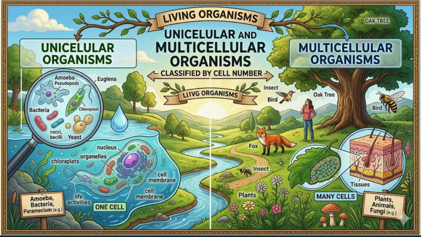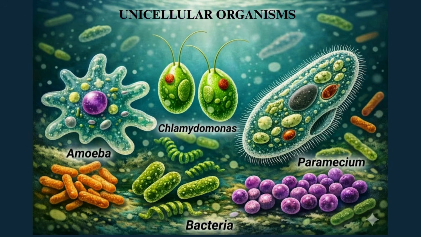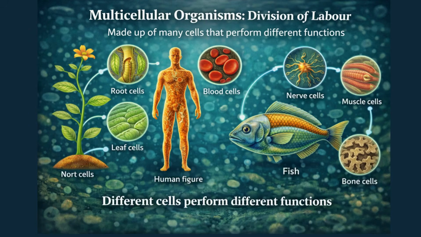Unicellular and multicellular organisms. Living organisms can be classified into two main types based on the number of cells they have. First, unicellular organisms. These are made up of a single cell. This one cell performs all the basic life functions. Examples include amoeba, chlamydomonas, paramecium, and bacteria. Second, multicellular organisms. These are made up of many cells. In such organisms, different cells perform different functions. This is known as division of labor.